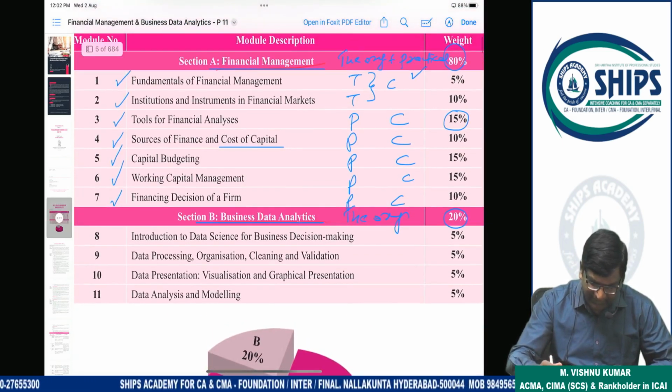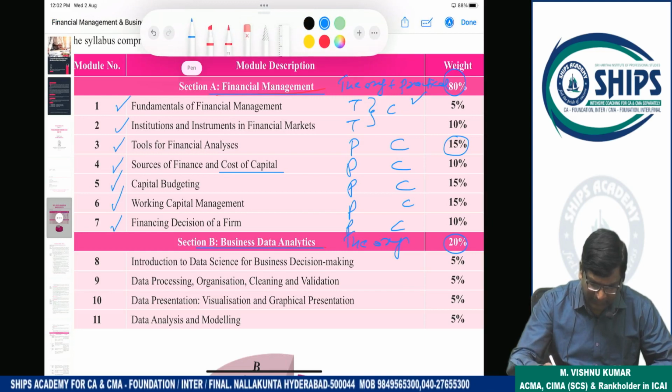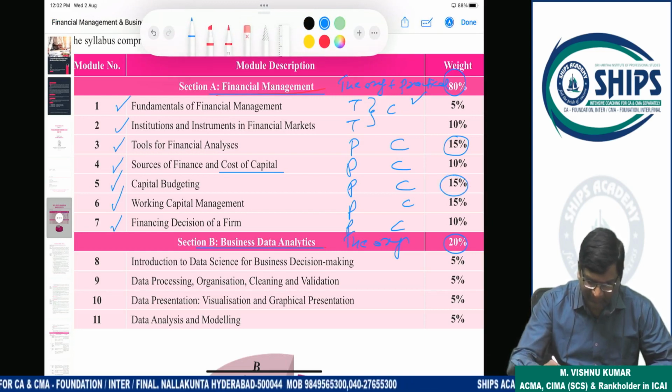So try to understand the importance of chapters. Capital budgeting, 15 marks, very important. So when we start this topic, don't compromise. Try to understand in a perfect way.